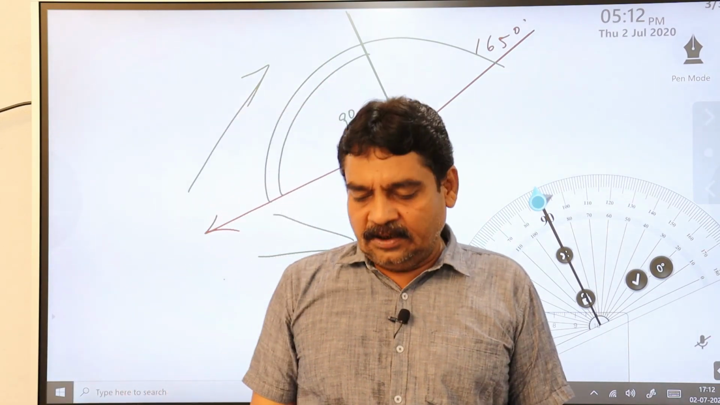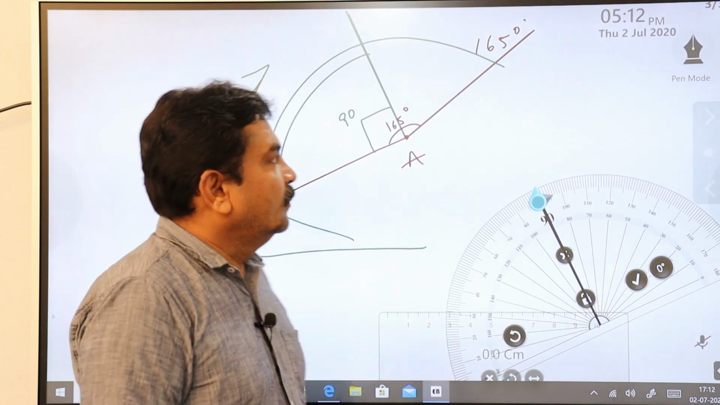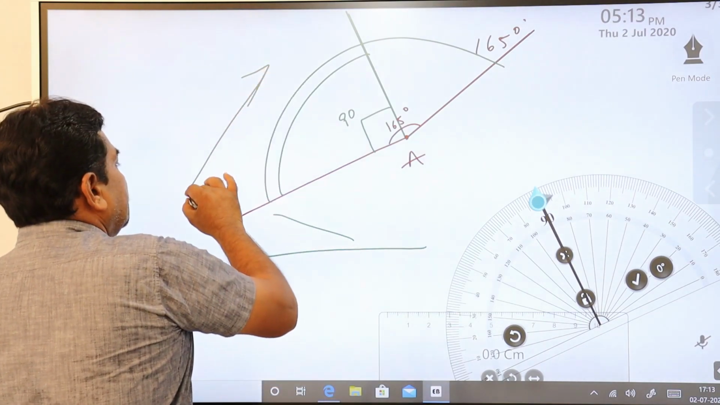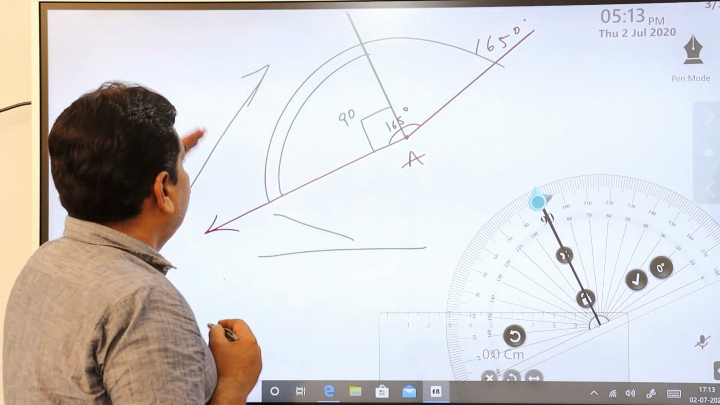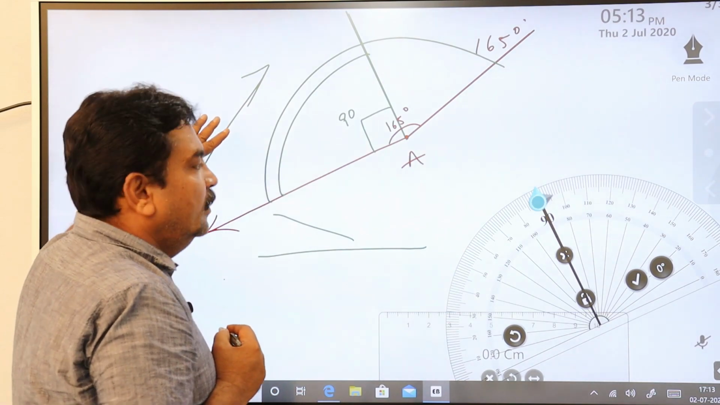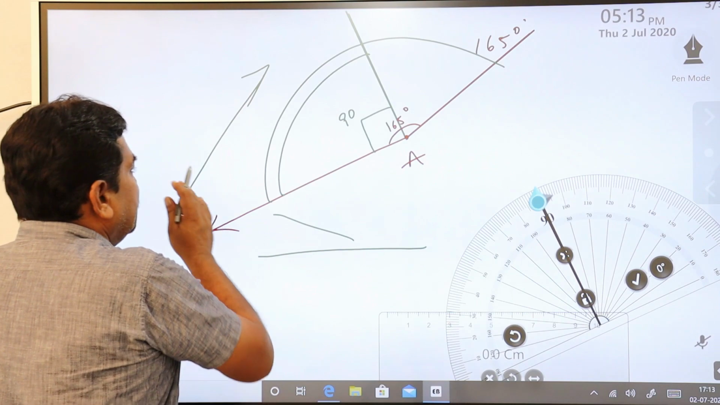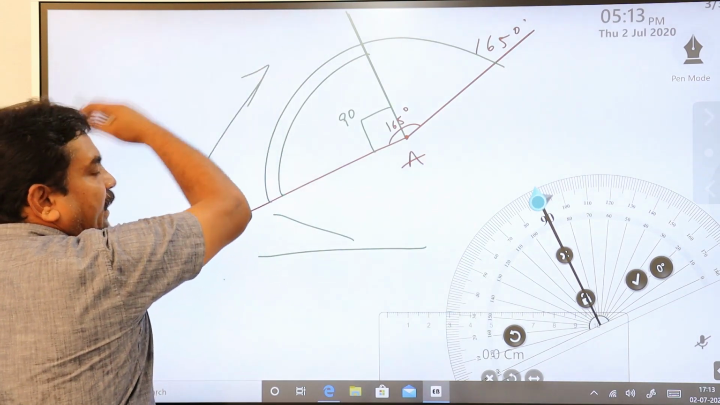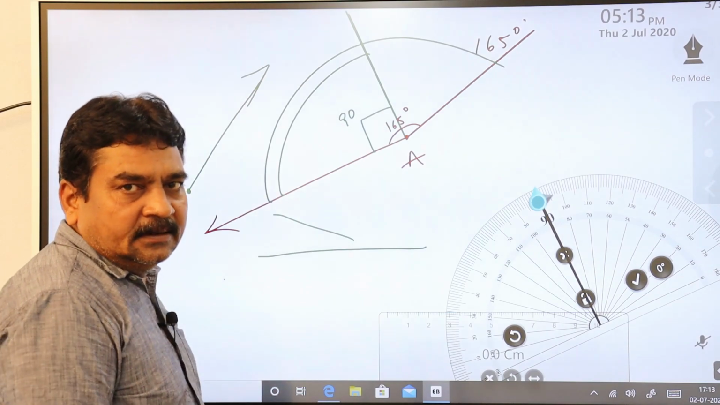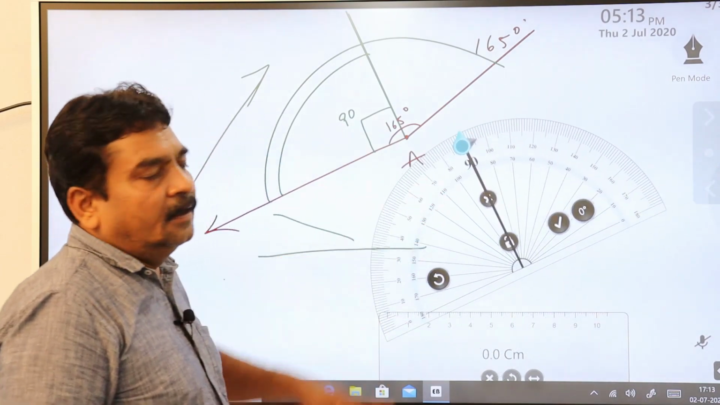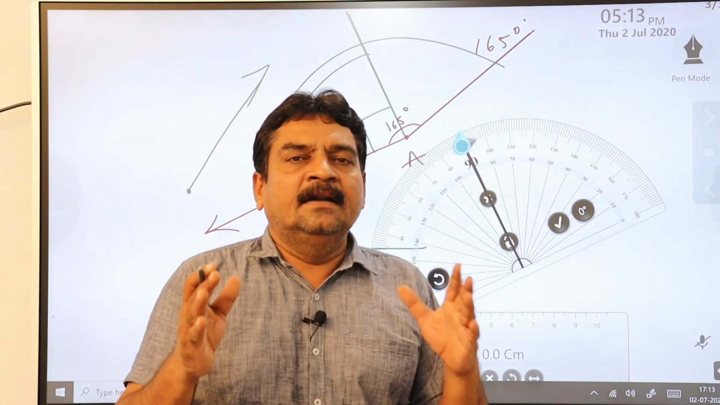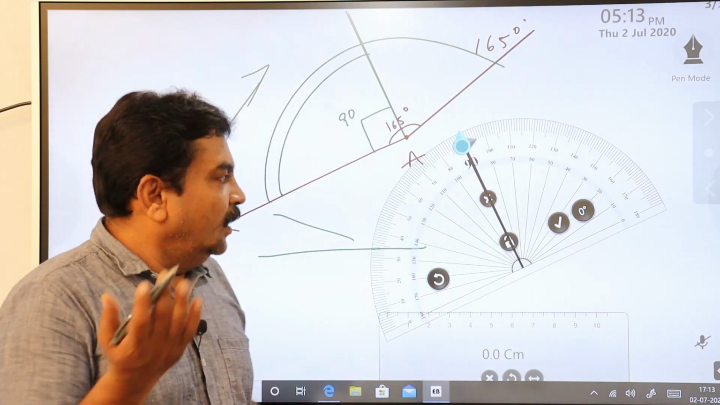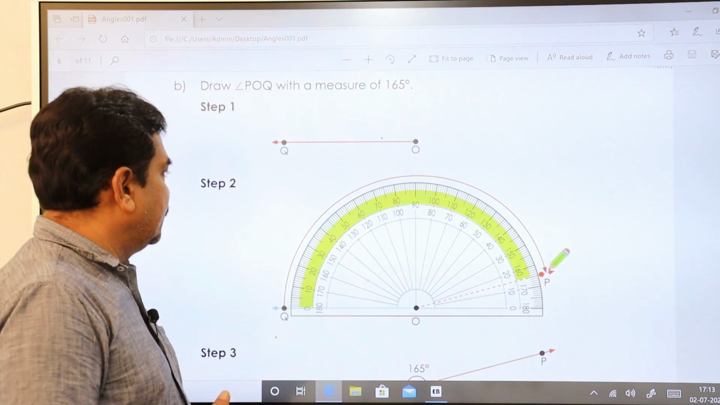There are only 2 to 3 things you have to remember. Suppose this is the ray, this is your vertex, keep your protractor and then see the direction of the ray and start counting from 0 degrees and get your required result. At the end, I think you have understood how to use protractor. Let us go back to our subject.